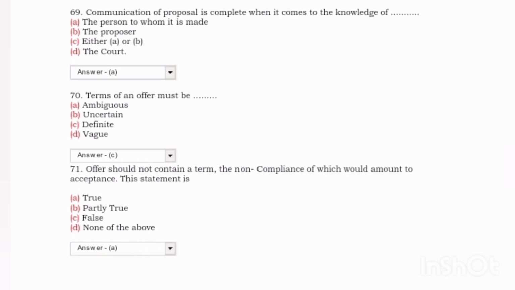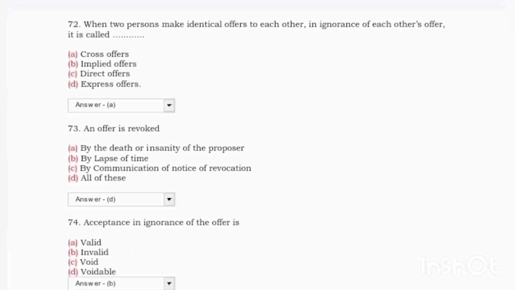Next, an offer should not contain a term the non-compliance of which would amount to acceptance. This statement is? Answer was A, true. Next, when two persons make identical offers to each other in ignorance of each other's offer, it is called? Answer was cross offers. Next, an offer is revoked? Answer was D, all of these.